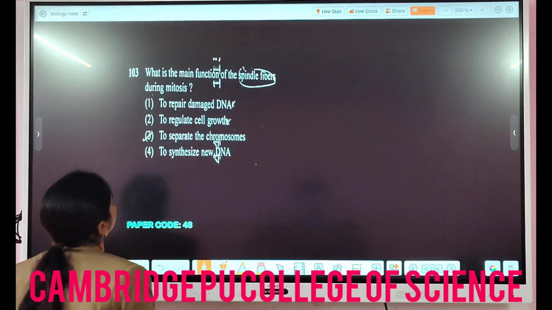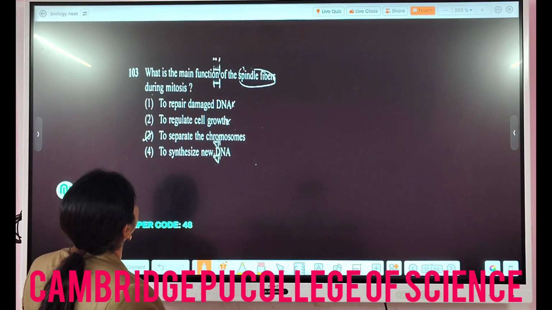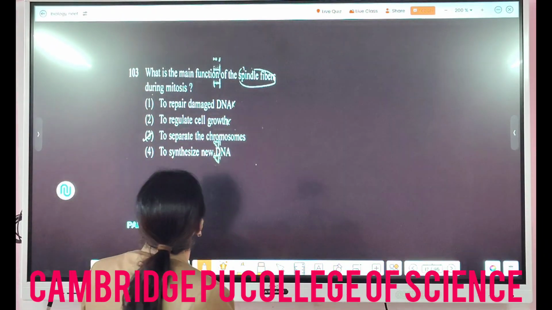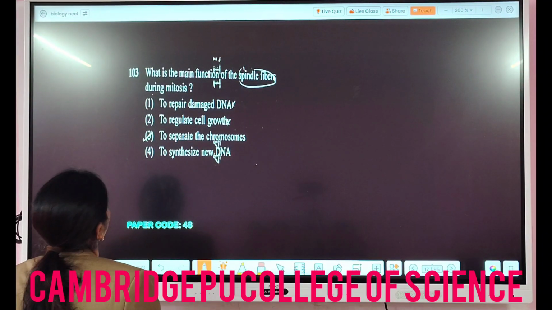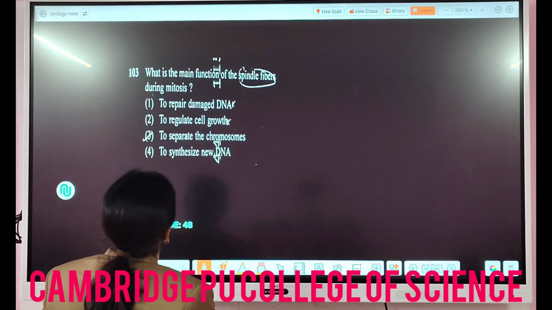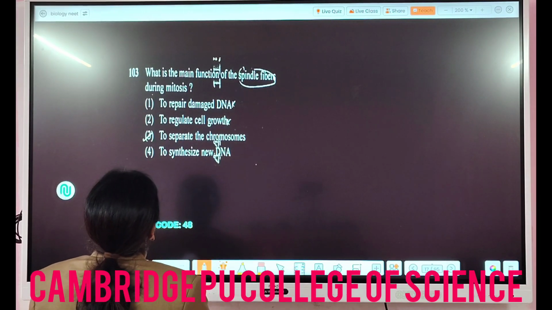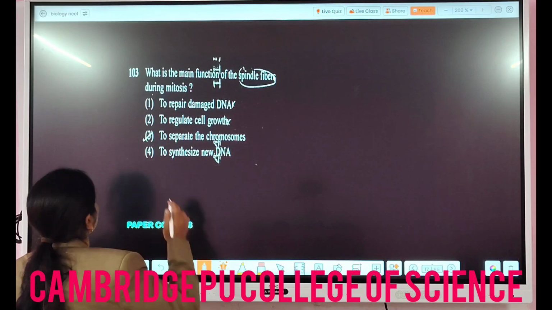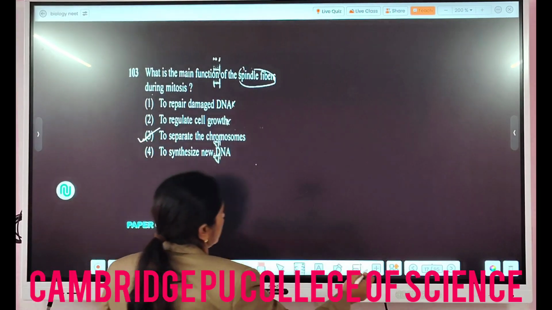Then next, what is the main function of the spindle fibers during mitosis? You know mitosis is also called the equational division. So in this case the answer will be what? It is not the repairing of damaged DNA, it will not be regulating cell growth, but it will be to separate the what? Chromosomes.